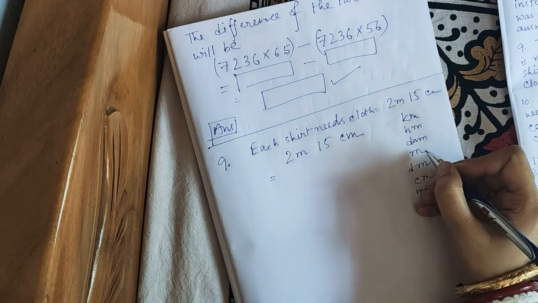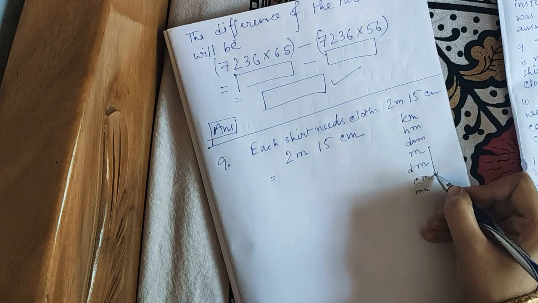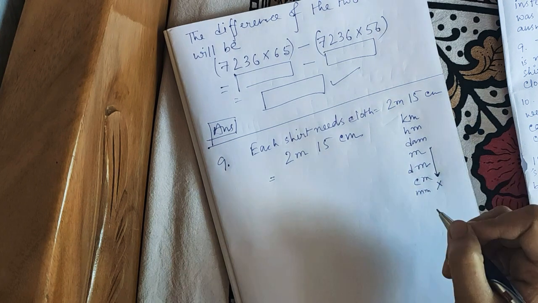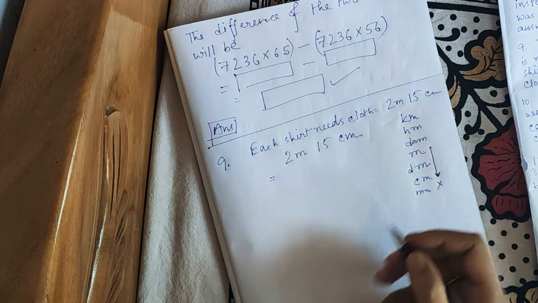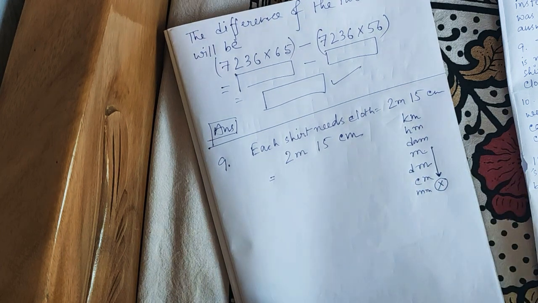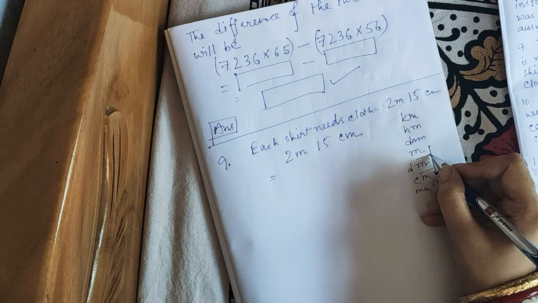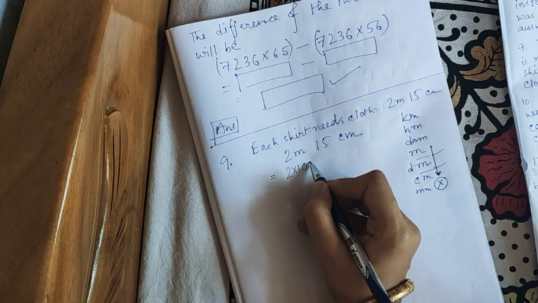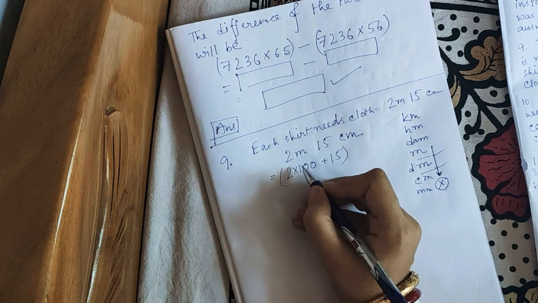Here we have to go from meter to centimeter, means we have to go downwards. Means we are going from greater unit to smaller unit. So our operation will be multiplication. How many zeros will we place after 1? 2 gaps, means 2 zeros. So we will write 2 into 100.